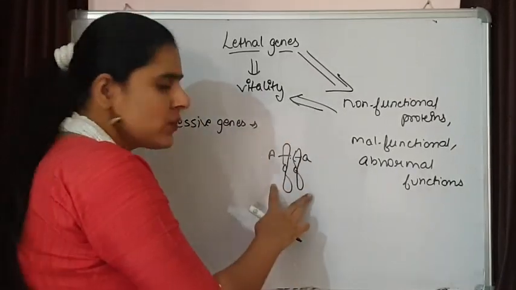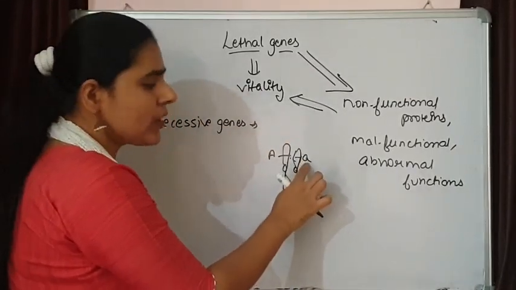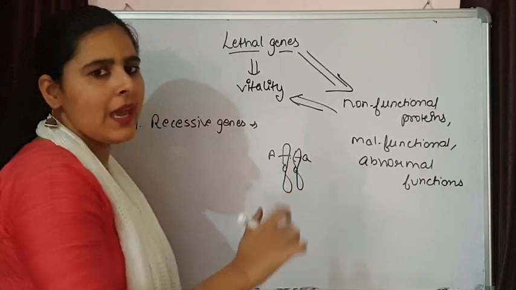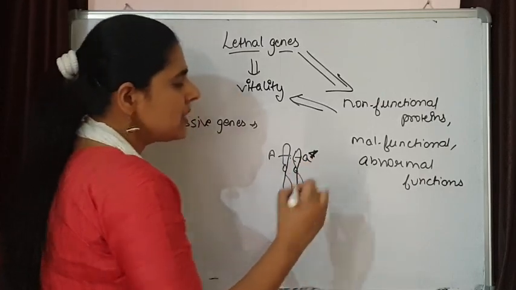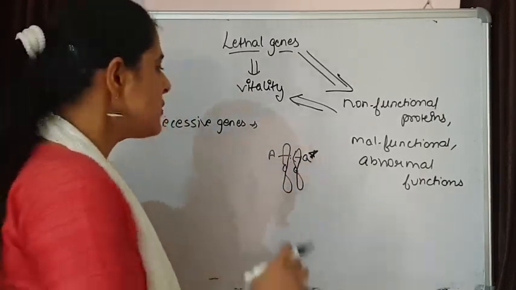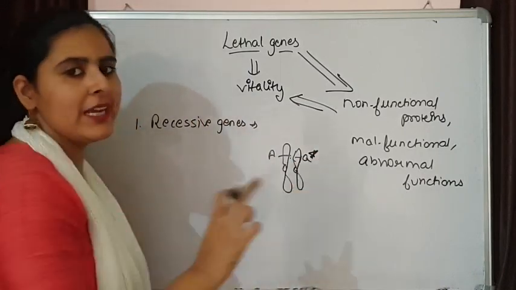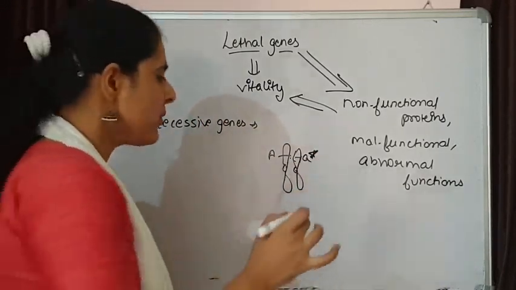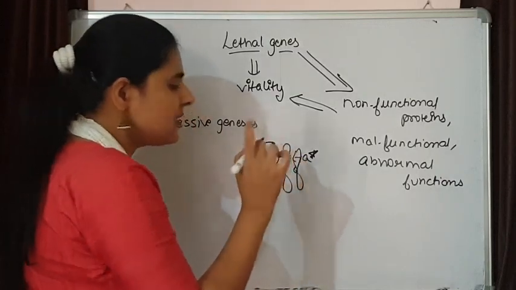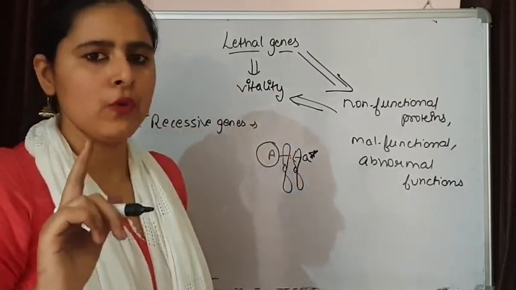Now this is a heterozygote, and this lethal gene is going to express only in the homozygous situation. So with recessive lethal genes in a heterozygous situation, the individual can survive because this individual has at least one copy for proper functioning.